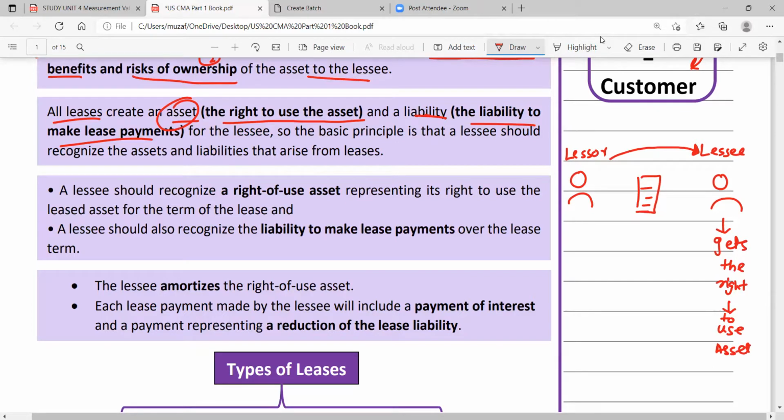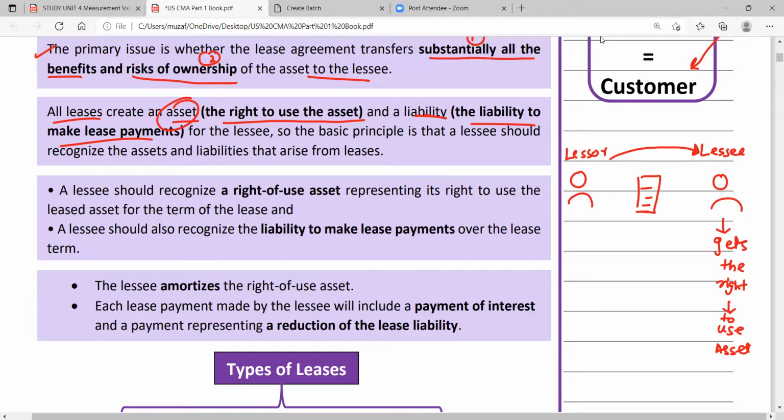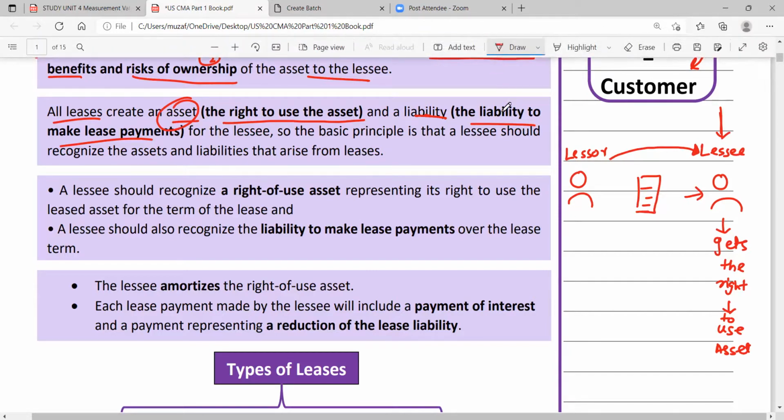I'm talking from the lessee point of view. Think from the lessee point of view. As the lessee gets the right to use the asset, what will the lessee pay in return? What will be the other liability upon the lessee? As the lessee has got the right to use this property, in the same way, the lessee will have a liability. Liability of what?